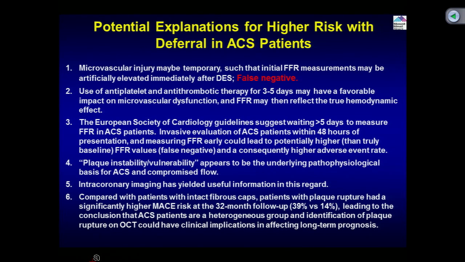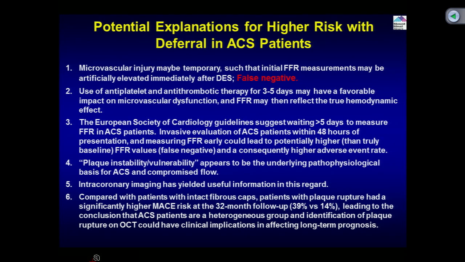So, clearly the FFR which was 0.85, which we were deferring, is truly probably 0.78, because if you give antiplatelet therapy... and that is why the European Society of Cardiology says in ACS patients you should wait for 5 days before doing FFR, but we know that nobody waits 5 days, we do it when patients present, and the majority of them are done within 2 days.